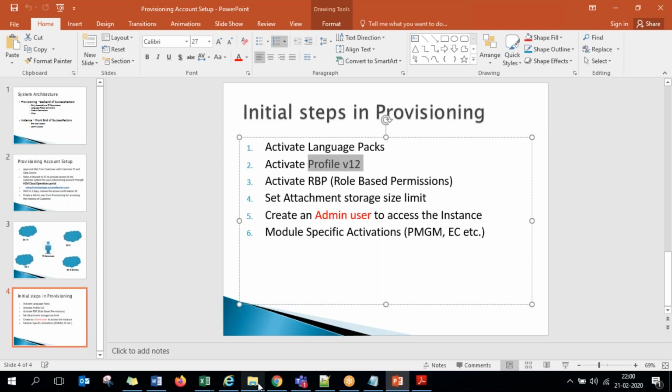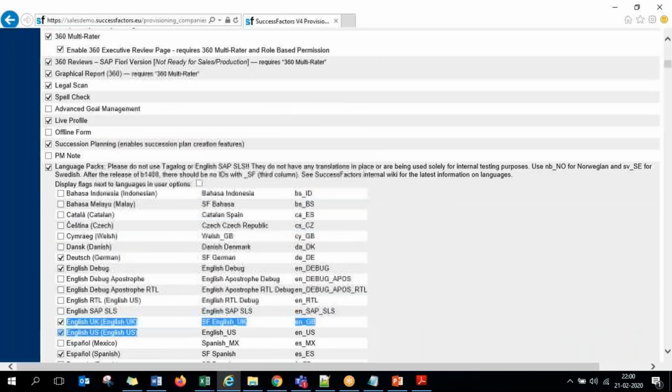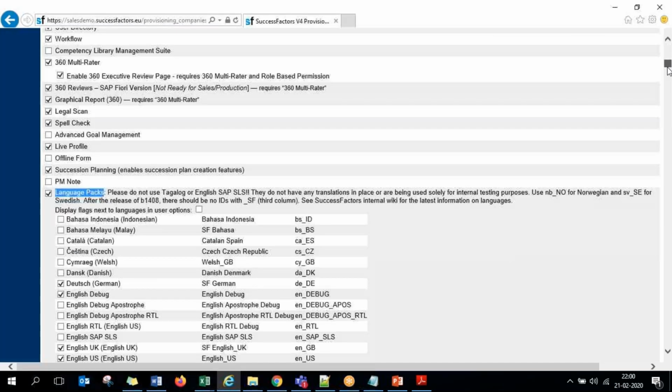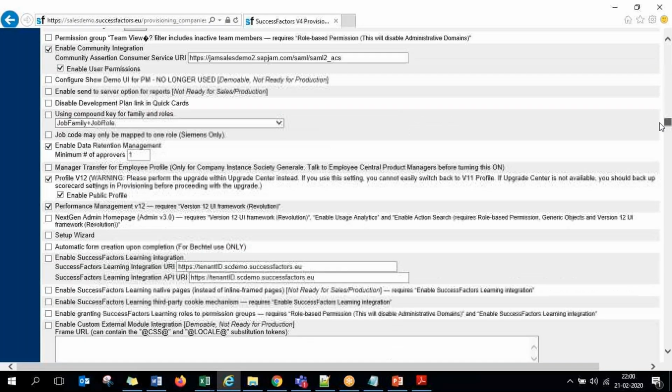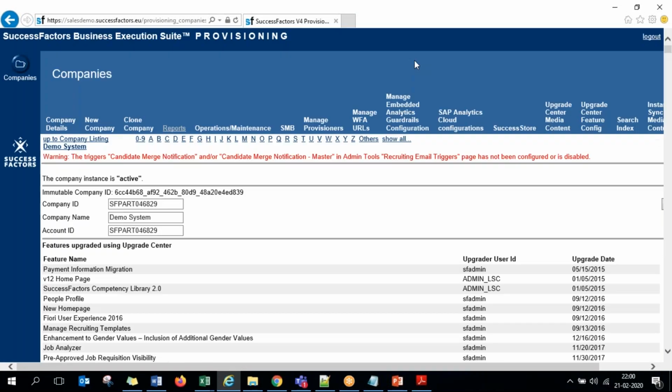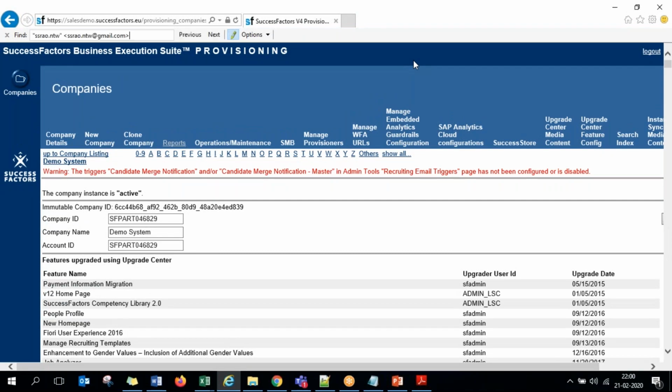Where in the provisioning, if you go guys, only language packs section is somewhere on the top. Once these checkboxes start, language packs is on the top, you will directly identify it. But other things, they might be in any part of the screen. So in this huge scrolling, there might be anywhere. So you cannot remember the location. You have to make sure you are just doing a Control F search here and going there.